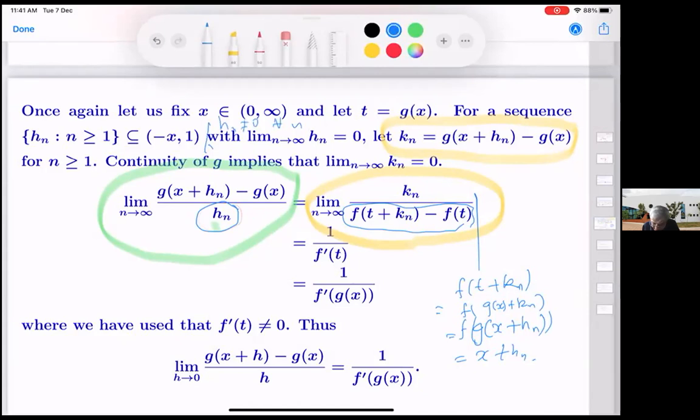suppose this limit either doesn't exist or the limit is not equal to this quantity. What does it mean? Here is some function of h.